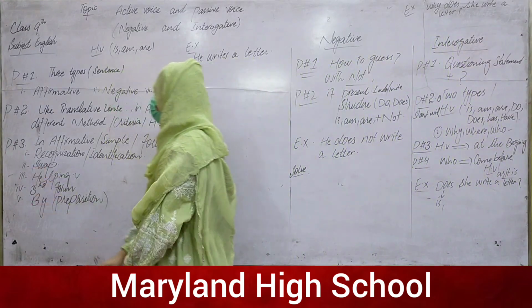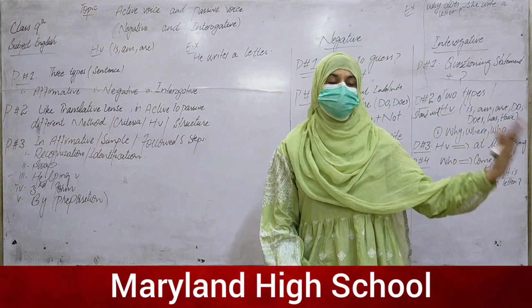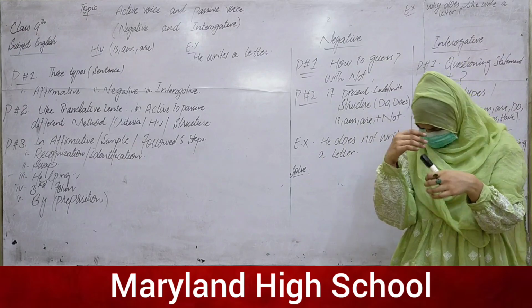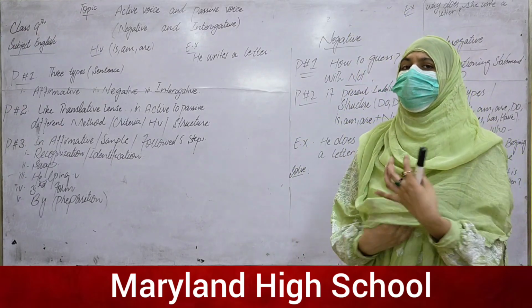Point number 3 is that an affirmative, simple sentence follows 5 steps. In the previous lecture, I also told in a very detailed way how we can convert.